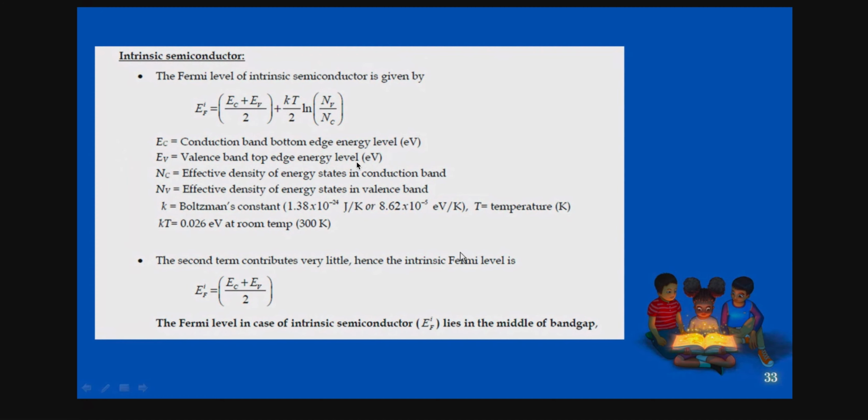Where do we use this Fermi level? Here the second term contributes very little in the intrinsic semiconductor. That means if you put T equal to 0 here, you can find the Fermi level in the intrinsic semiconductor. So we can say it lies in the middle of the band gap.